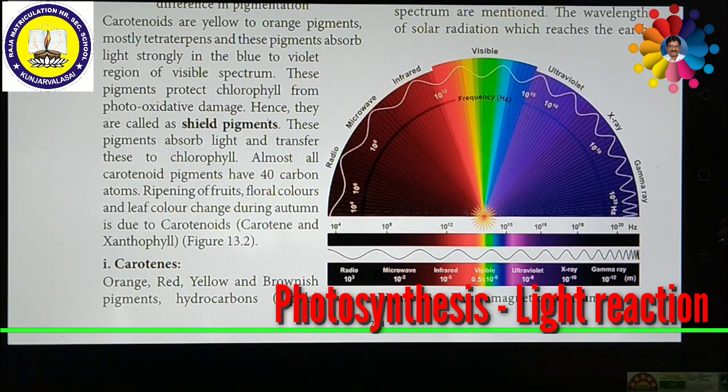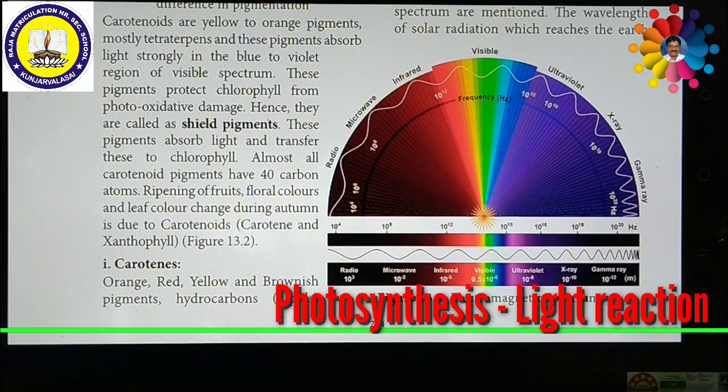Then we are going to see about various properties of light. It is also a very important question. What are the properties of light? Light is a transverse electromagnetic wave. It consists of oscillating electric and magnetic fields that are perpendicular to each other and also perpendicular to the direction of propagation of light. Such waves are called transverse waves. You might already have studied this in physics. Moreover, light moves with a speed of 3 into 10 to the power of 8 meters per second. The speed of light is 3 into 10 to the power of 8 meters per second.